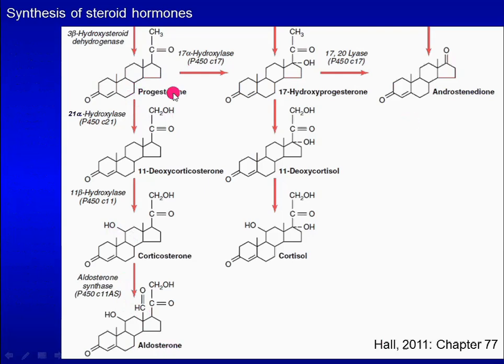From the same progesterone, three hydroxylation reactions at positions 17, 21, and 11 lead to cortisol. These hydroxylation reactions are catalyzed by 17-alpha hydroxylase, 21-alpha hydroxylase, and 11-beta hydroxylase respectively. From progesterone, hydroxylation at position 17 followed by removal of the carbon tail, catalyzed by 17,20 lyase, leads to androstenedione.